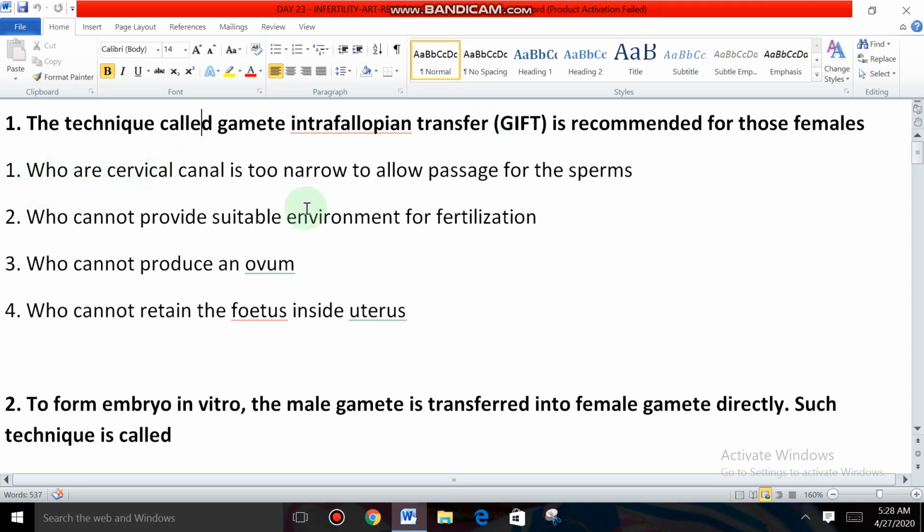Only the ovaries are the problem, and the fallopian tube, uterus and cervix are in normal healthy condition. So, who are cervical canal is too narrow to allow passes for the sperms? Wrong. Who cannot provide suitable environment for fertilization? No, fallopian tube is normal. Who cannot produce ovum? Yes. Those people are unable to produce ovum because of infection in the region of ovaries, right? So option third is the answer.